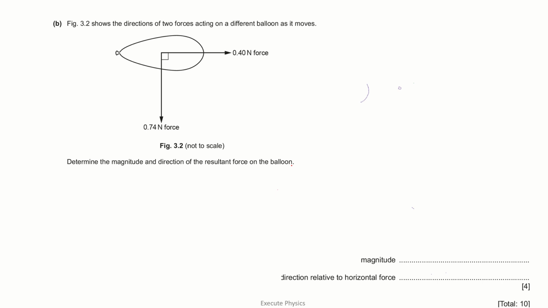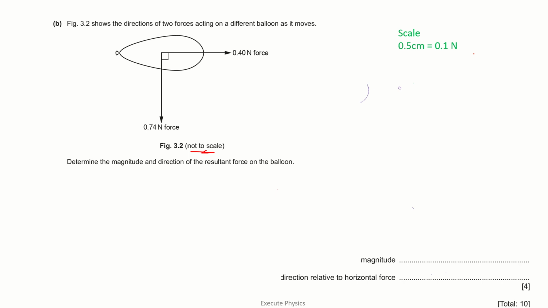First, we'll start with the parallelogram method. So what does a parallelogram method do? For that, look at the figure. It is clearly mentioned not to scale, so we just cannot trust the length of this horizontal and vertical line. So we'll do the scaling and draw. 0.5 centimeter on my ruler will represent 0.1 Newton. For ease of representation, you can also do 1 centimeter on your ruler represents 0.1 Newton. You can do it like that also.